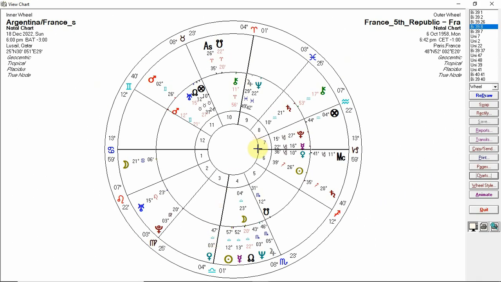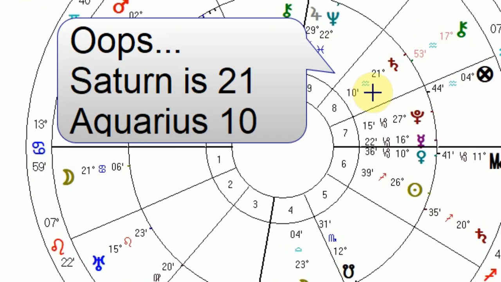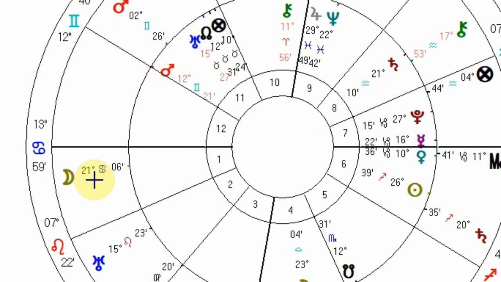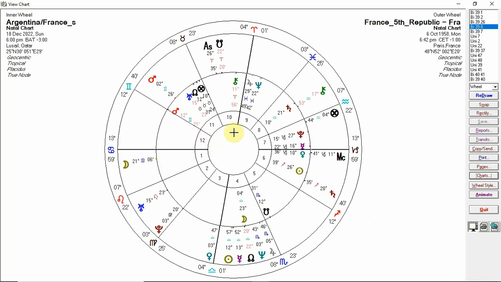The only issue I can really see in the French chart is that Saturn here is 21 Cancer 10. It is just past a quincunx to the Moon. Now the Moon is pretty important in these big games because it represents the public and their emotional state. Now Saturn is separating just, however Saturn is the only planet you can really say that its effects linger a little bit after. So that is really only the negative for the French chart I can see there.